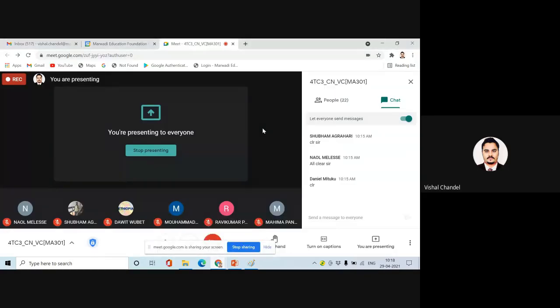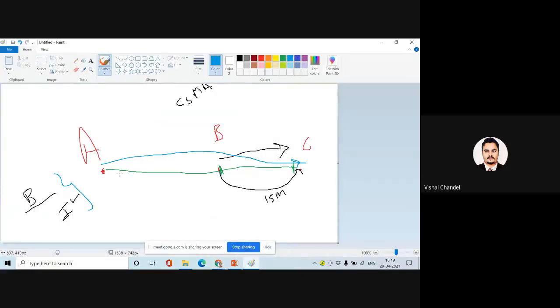If the communication is happening between B and C, and A also wants to initiate communication, what will happen? A will feel the channel is in an idle condition, because the communication is only happening on the part of the channel between B and C. So when A comes in at this point, it will find the channel idle. Now A also initiates and sends some packets to C. But the packets travel up to this point, so no collision happens here.